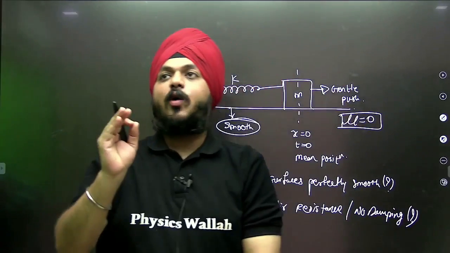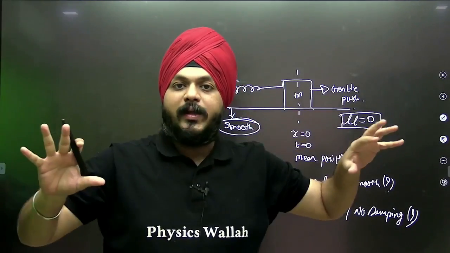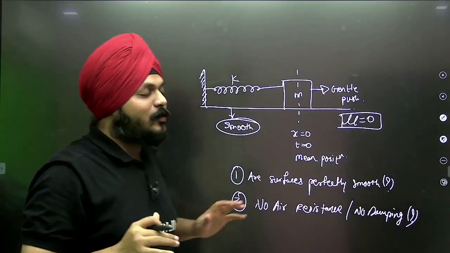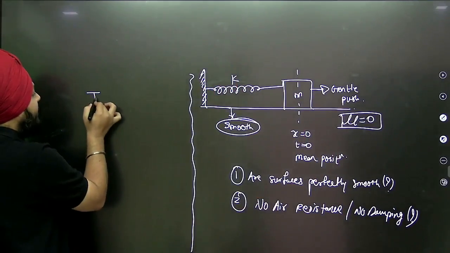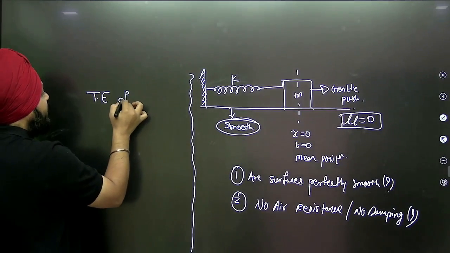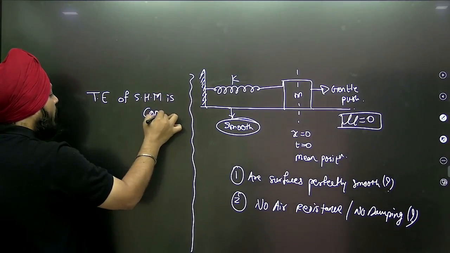To understand the concept in a convenient manner, we always consider no energy loss. We also considered one most important point, that the total energy of the SHM at all points is constant. Is it for sure?